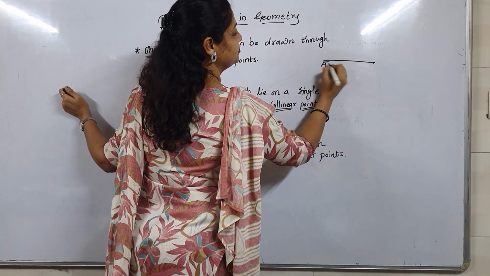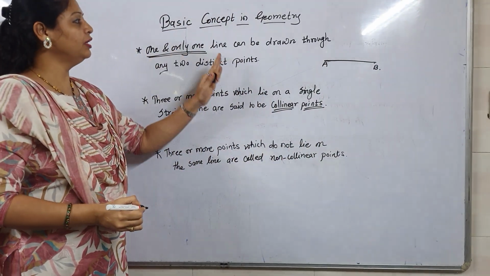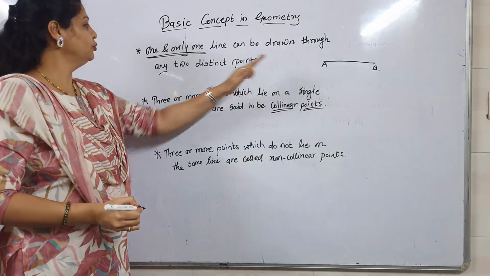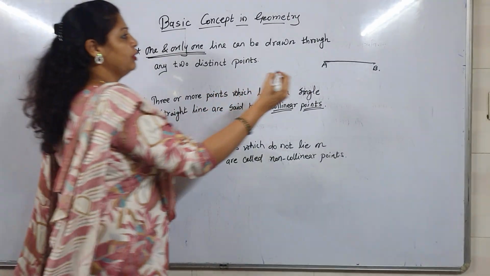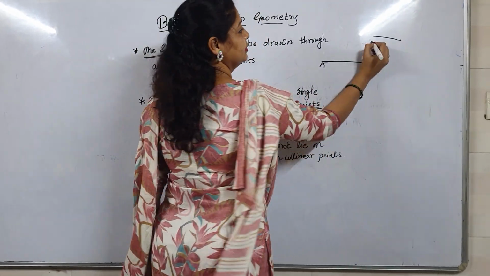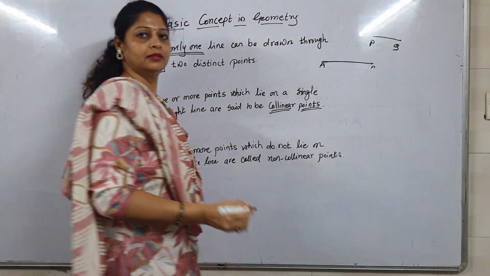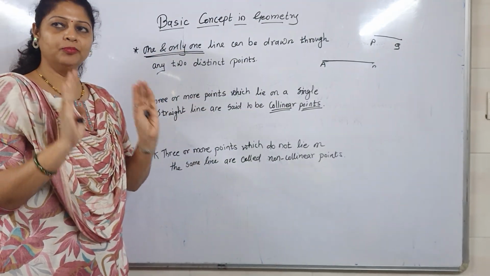Got it, children? Understood? One and only one line can be drawn through any two distinct points. Means whenever we put any 2 points, we draw only one line. Got it? See, only a single line we can draw through any two distinct points.